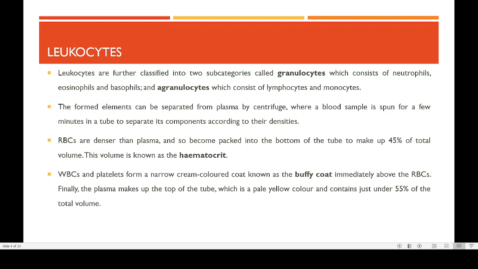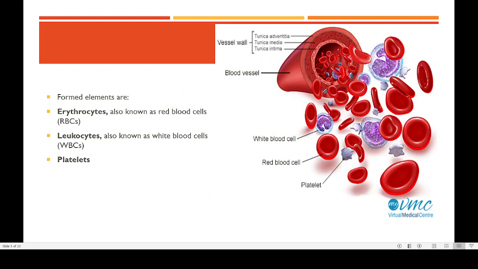Here you can see that granulocytes are of three types: neutrophil, eosinophil, and basophil. Whereas agranulocytes consist of lymphocyte and monocyte. In this picture you can see these are the monocyte, this is the lymphocyte, and the neutrophil is also here.